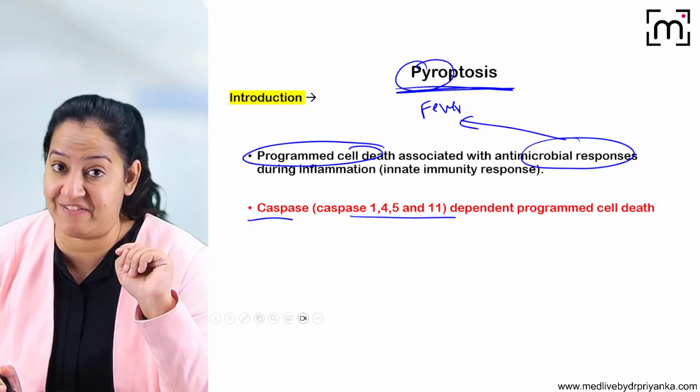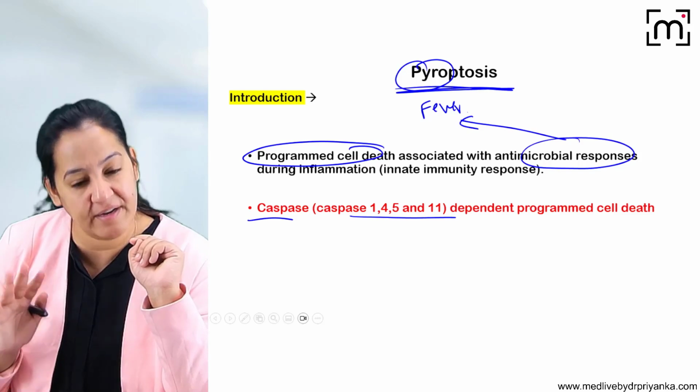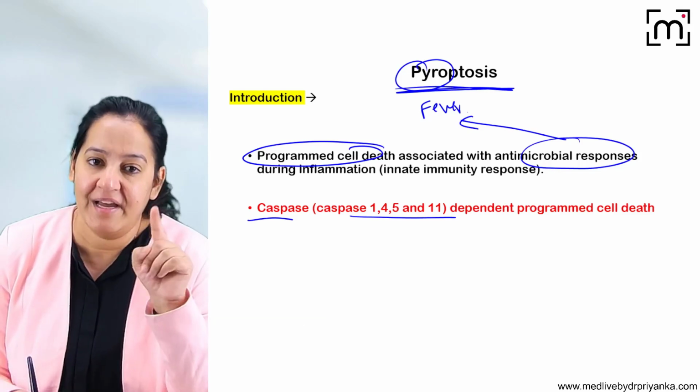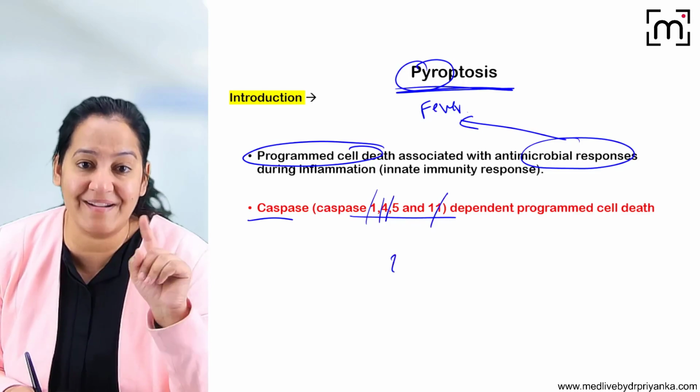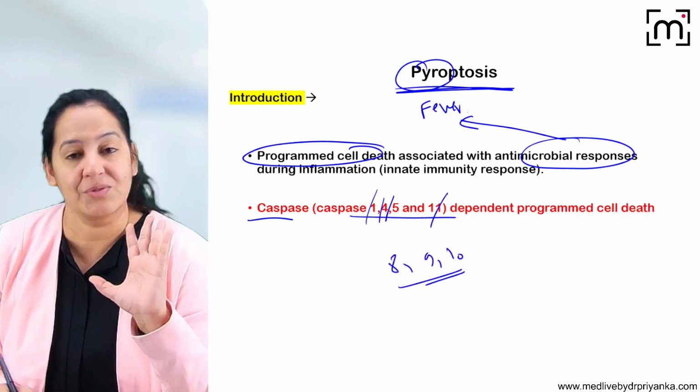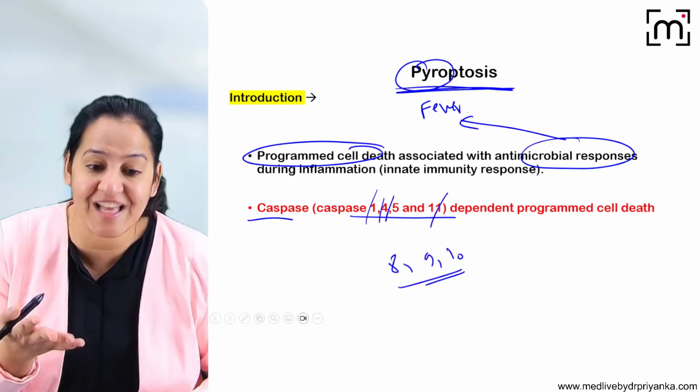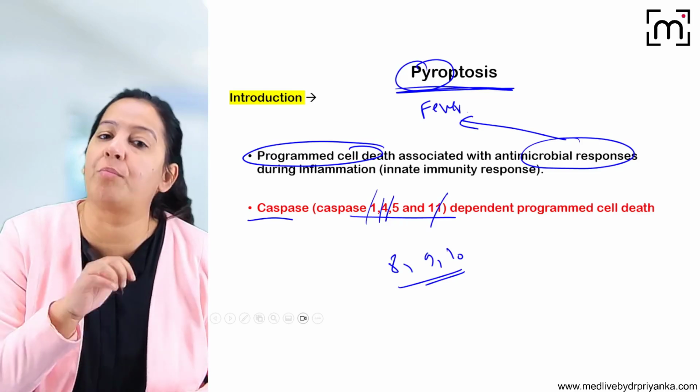The first caspases get activated. The caspase activated in the intrinsic pathway is caspase 9. Here, caspase 1, 4, 5 and sometimes 11 get activated, not the standard 8, 9 and 10. So caspases are involved, but different caspases are involved as compared to normal apoptosis.